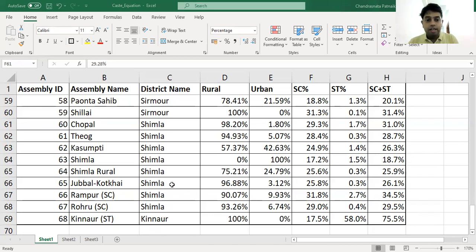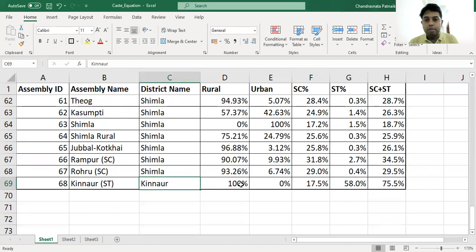The Kinnaur seat is only 1 seat. It is 100% rural with a significant ST population, around 58%. If you look at how Kinnaur has voted in the past, Congress had a significant lead in 2012 in terms of vote share, 54% against BJP's 38%. In 2017, BJP improved its vote share by almost 10%, but Congress was still able to win that seat.